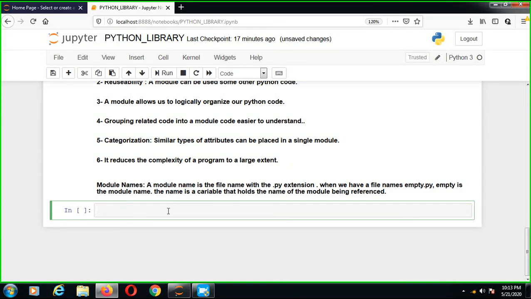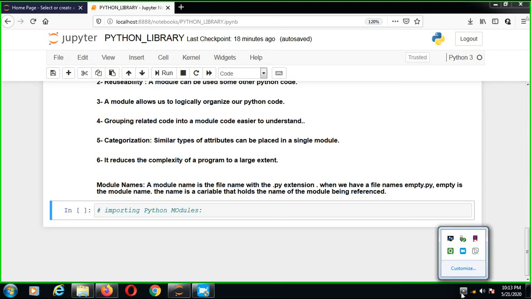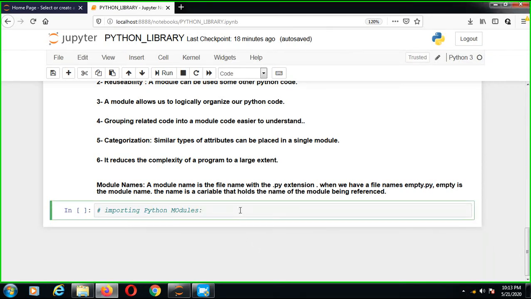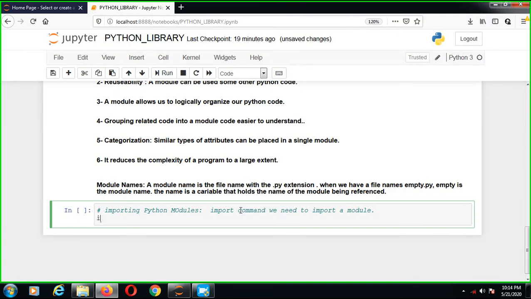Now, importing Python modules. How can we import Python modules? Some basics: we need the import command. We need to import a module. So let me just import some files.